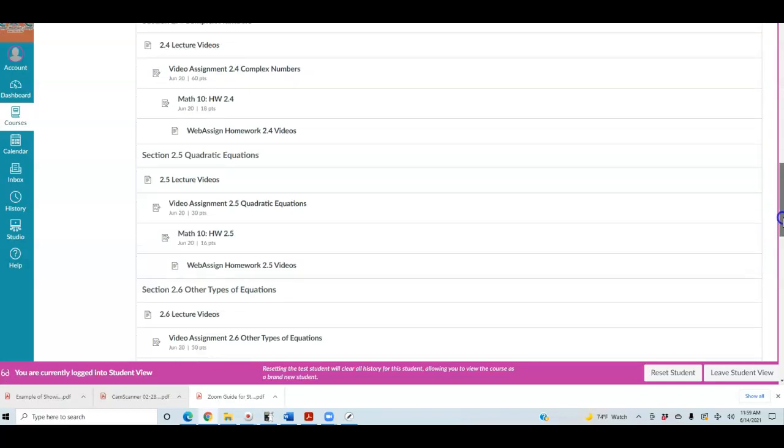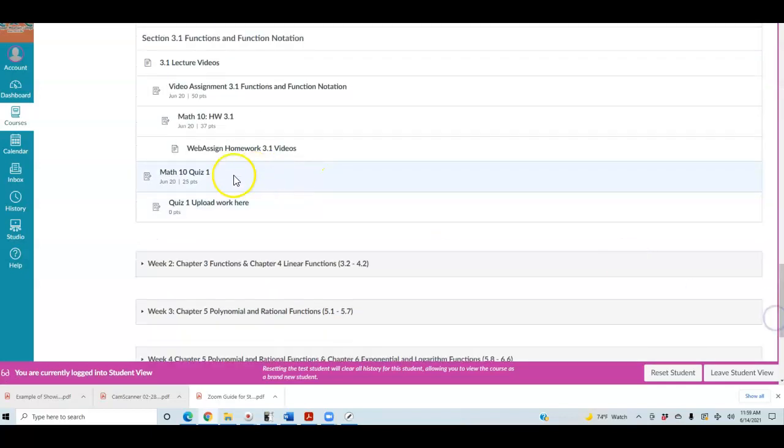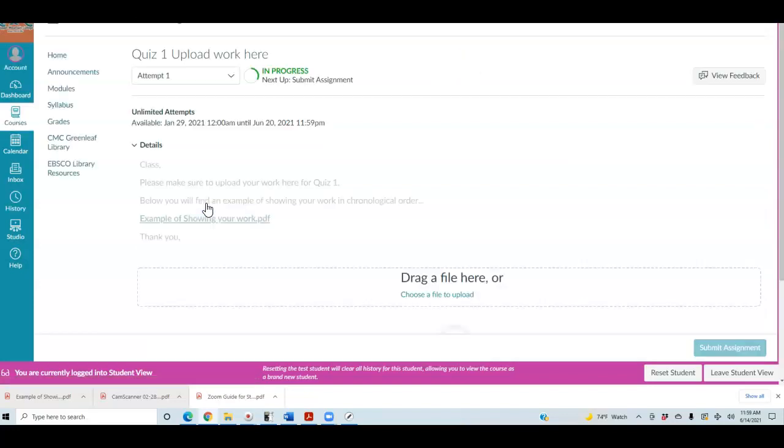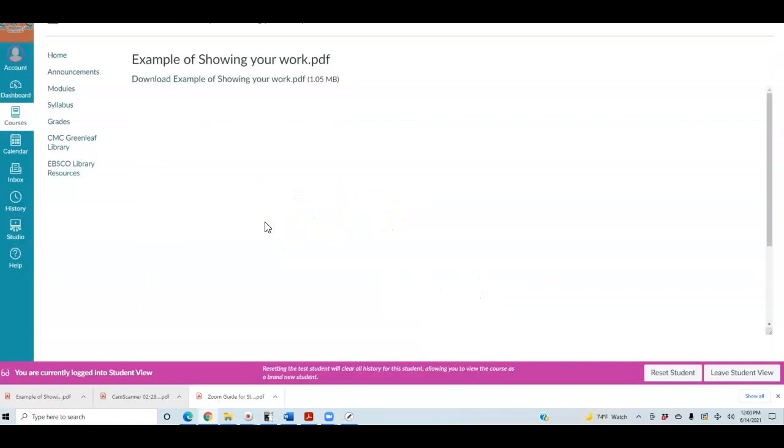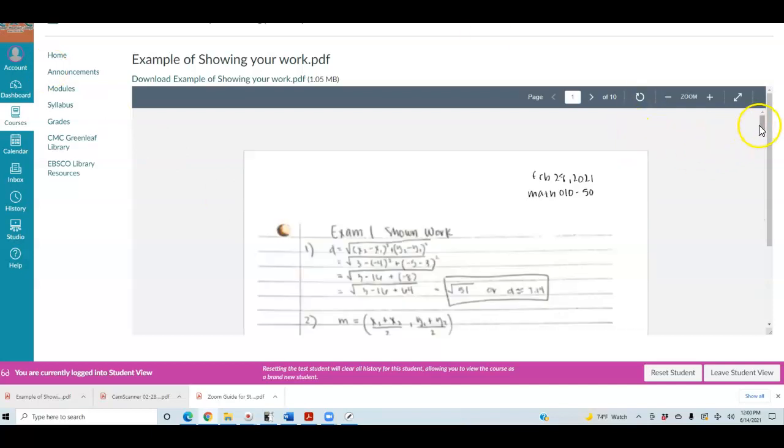Okay, and now if we go down to the very bottom, this is where your quiz is going to be located. Okay, and then in your quiz, it says quiz 1 upload work. You need to do this for each particular quiz. Okay, I'm going to go ahead and click on that. And when you click on that, you're going to see it says, please make sure to upload your work for quiz 1. Now, it says below you will find an example of showing your work in chronological order. So when you click on this, okay, you're going to see what this looks like.